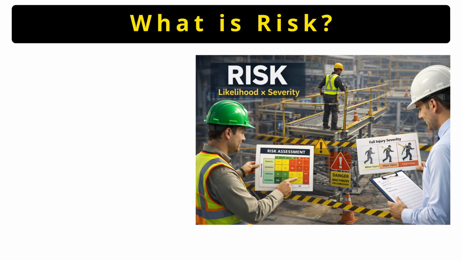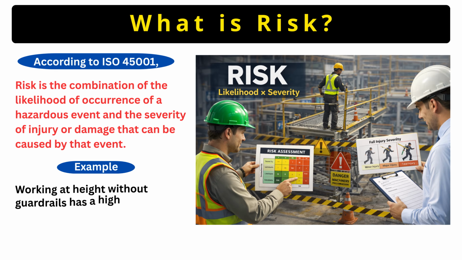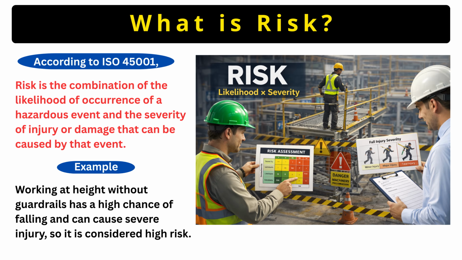Now, let us understand risks. Many students get confused between hazard and risks. According to ISO 45001, risk is the chance that a hazard will cause harm and how serious that harm can be. In simple words, risk tells us how likely an accident is and how bad it can be. For example, working at height without guardrails has a high chance of falling and can cause serious injury. So this situation has high risk.